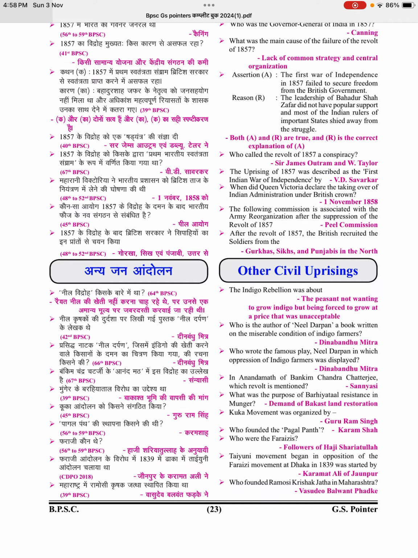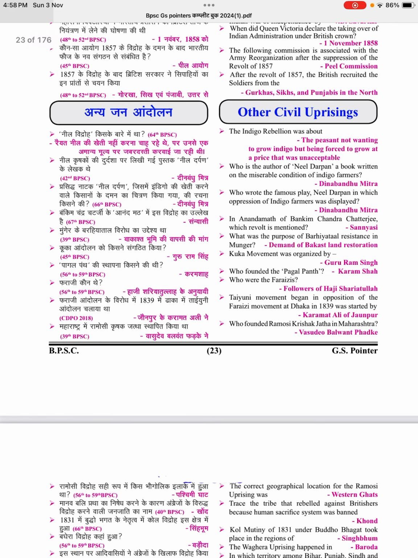Other civil uprisings. The Indigo Rebellion was about the peasants not wanting to grow indigo but being forced to grow it at a price that was unacceptable. Who is the author of Neel Darpan, a book written on the miserable condition of indigo farmers? Deenbandhu Mitra, who wrote the famous play Neel Darpan, in which the oppression of indigo farmers was displayed. In Anandmath of Bankim Chandra Chatterjee, which revolt is mentioned? Sannyasi. What was the purpose of the Badhiya Tal resistance in Munger? Demand of Bakasht land restoration.